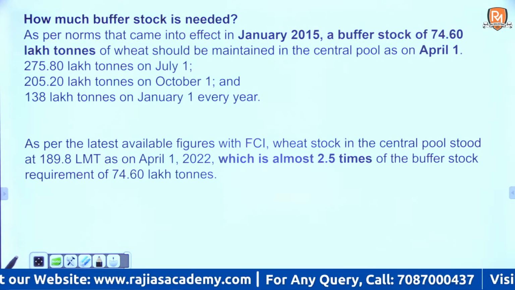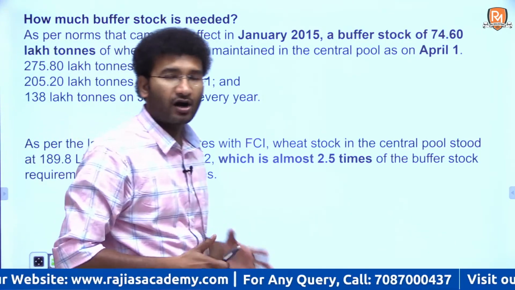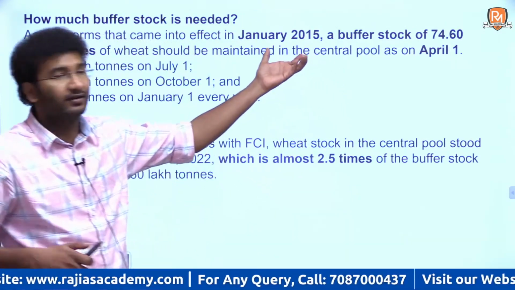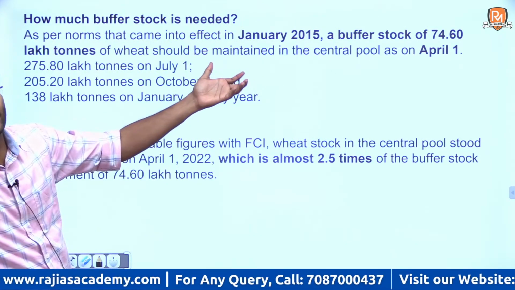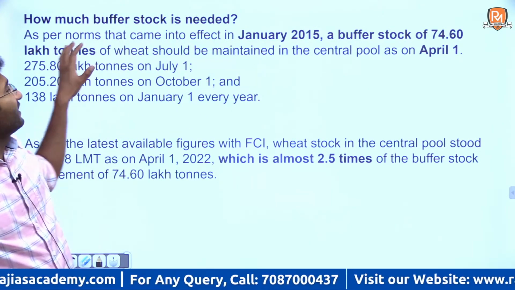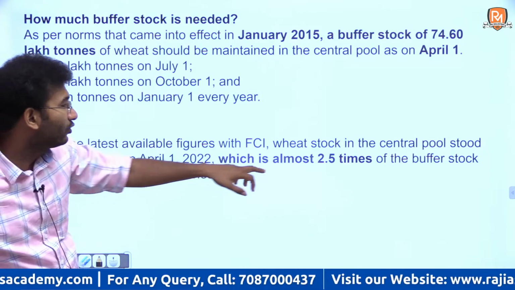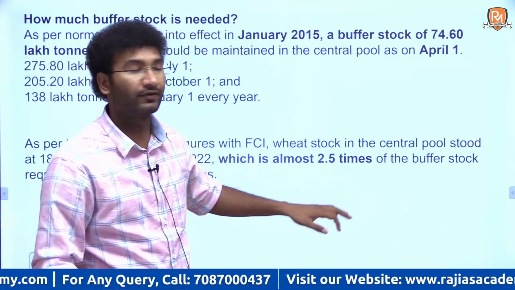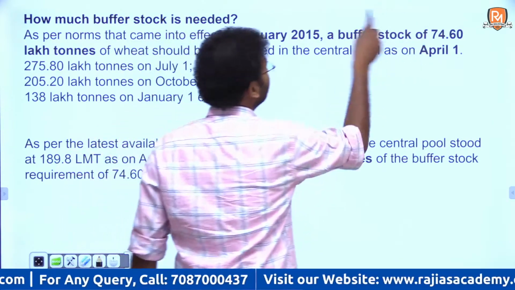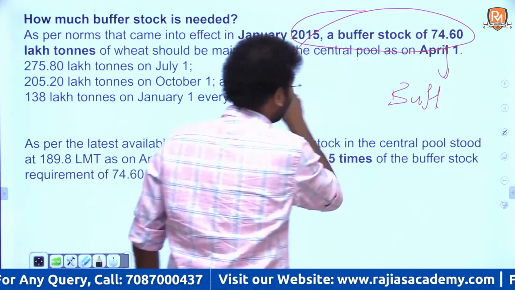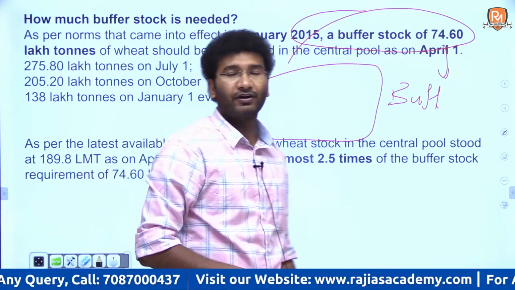With respect to how much buffer stock India needs to maintain, India has to maintain 74.60 lakh tons, but today we have 2.5 times more than the buffer. Whatever I am talking about here is just the buffer that is needed. We already have a sufficient amount for the Food Security Act.